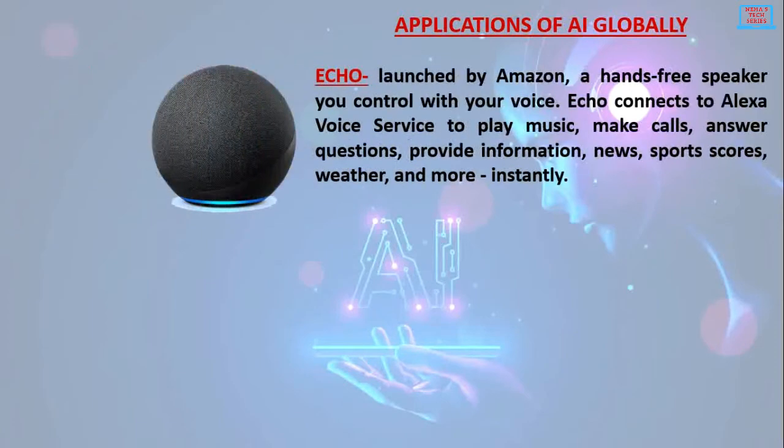The first application is Echo. Echo was launched by Amazon, which is a revolutionary product that can help you to search the web for information, schedule appointments, shop, control lights, switches, thermostats, answer questions, read audiobooks, reports, traffic and weather, gives you info on local businesses, provides sports scores and schedules and more.